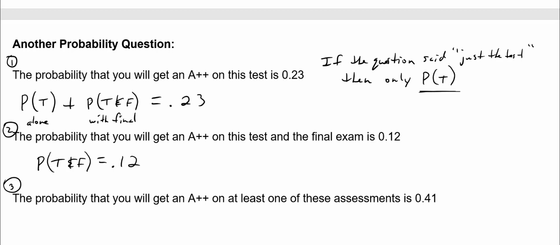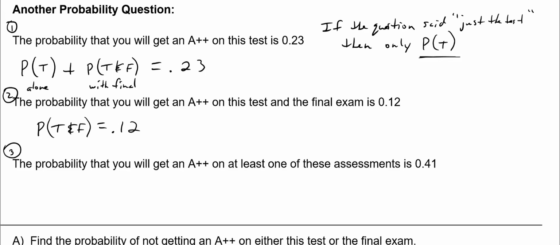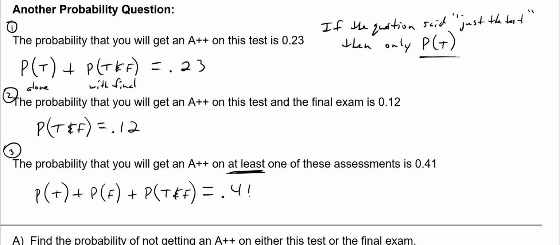And then the last one here is the probability that you get an A++ on at least one of these assessments. Do you guys agree that's saying probability of a test, or probability of the final, or probability of a test and final? If I add those three probabilities together, I get 0.41.